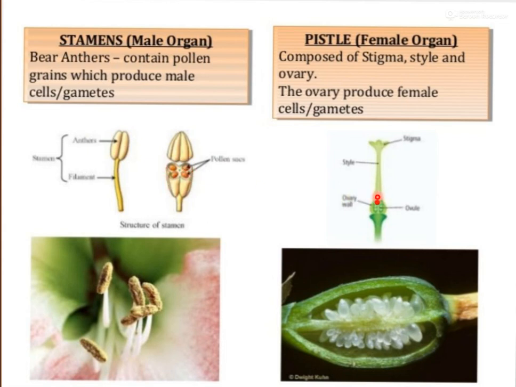And this one is the female area. You can see here in this picture, the ovary has been cut and shown, and these small white bubble-like structures you can see are actually ovules. So this is the pistil and this one is the stamen, the male part and the female part. You can say male organ and female organ.